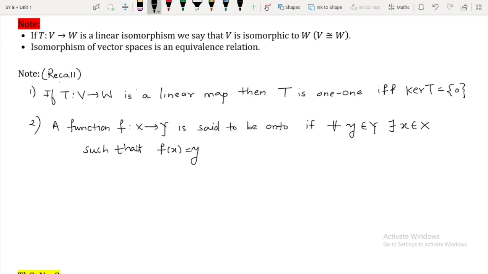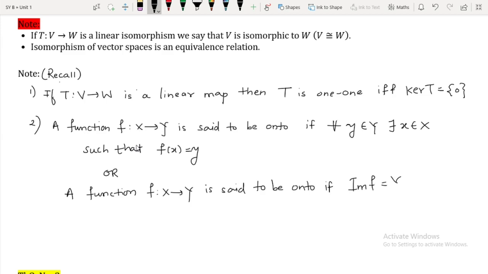Or one more definition: a function f from X to Y is said to be onto if image of f is equal to Y. Now try to understand the meaning of this. The first definition you are already clear with, we have already seen it in first year. The meaning is that every element in the codomain should have a pre-image.